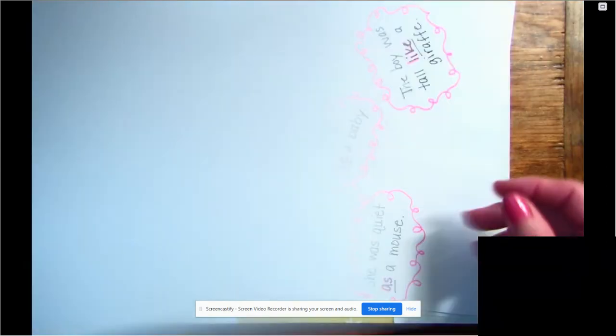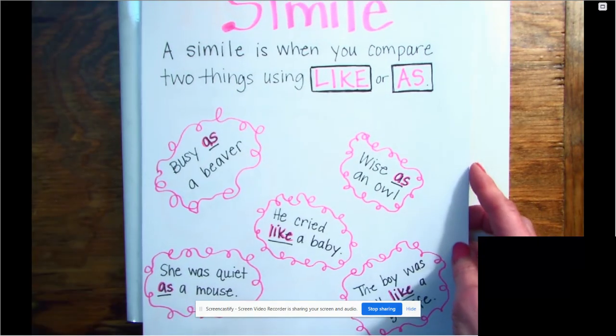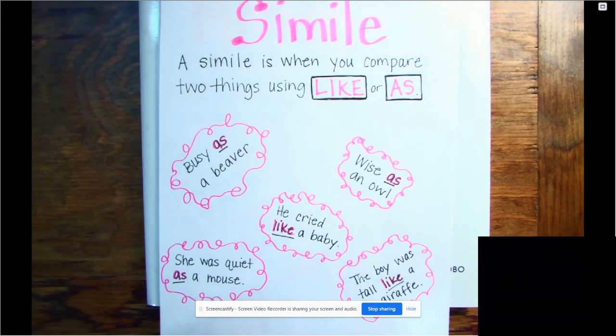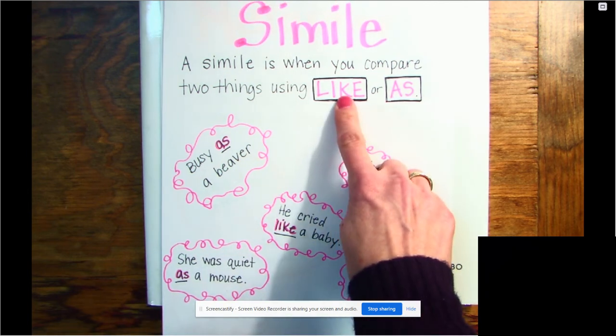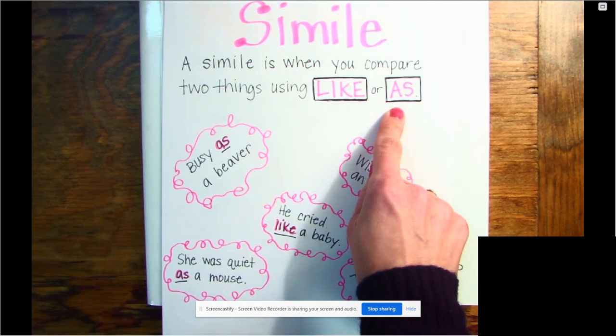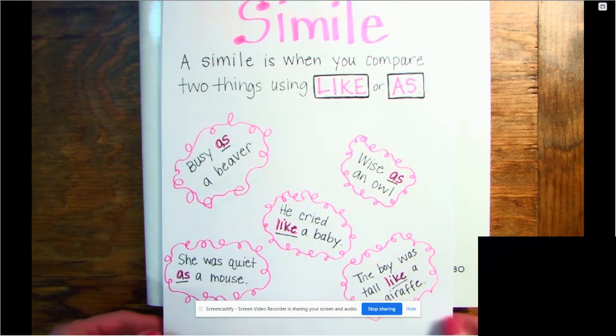Okay, so I made a couple of charts to show you. You might have heard these words before, but you might be wondering, what is a simile? You're going to use a simile when you're in writing. You're going to see it in books that you read. And we use similes when we compare two things, all right? So we're using the word like or the word as when we're comparing some things. And I'll give you some examples here.